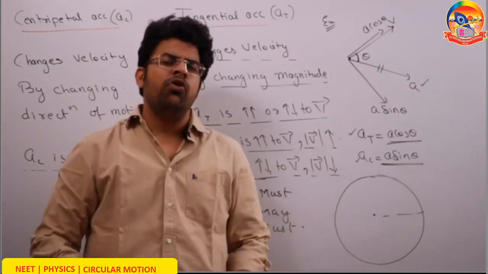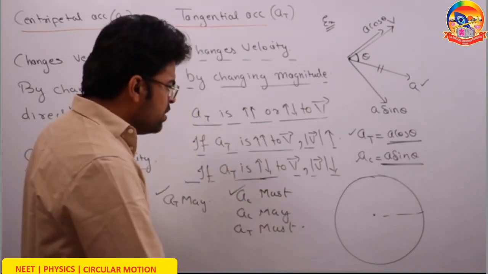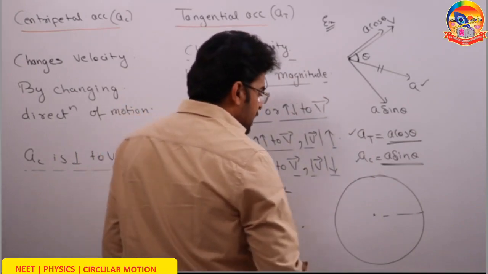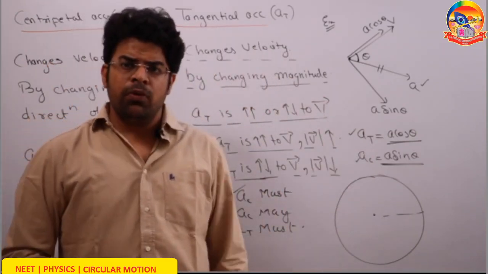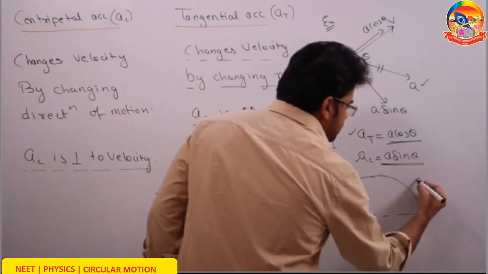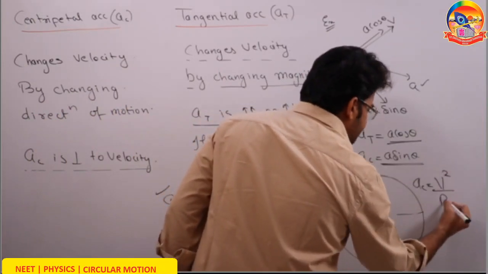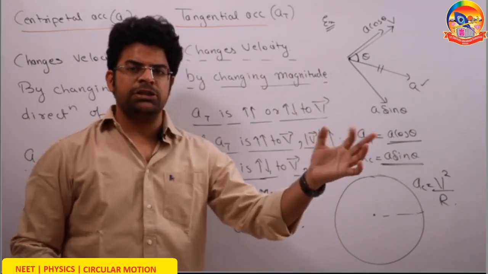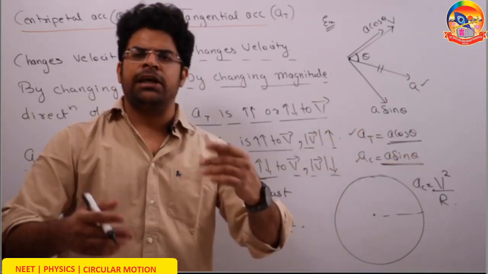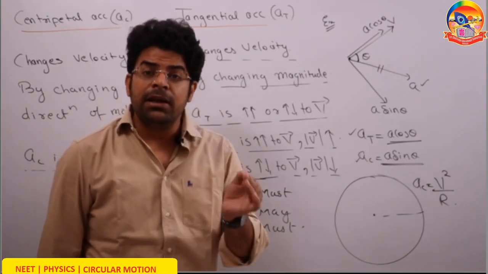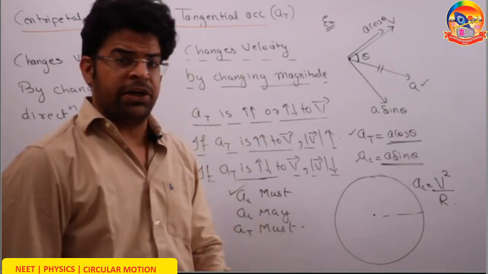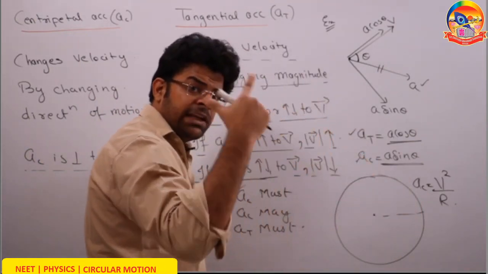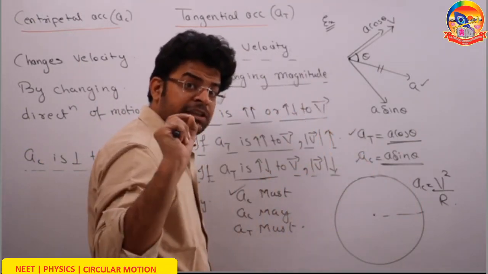This is one more question that gets asked. For a particle doing uniform circular motion, is the acceleration constant? People think that centripetal acceleration equals v squared by r, and since speed is constant and r is constant, centripetal acceleration has to be constant. But centripetal acceleration is a vector quantity. In uniform circular motion, speed is constant, so tangential acceleration is 0. It will have only centripetal acceleration.